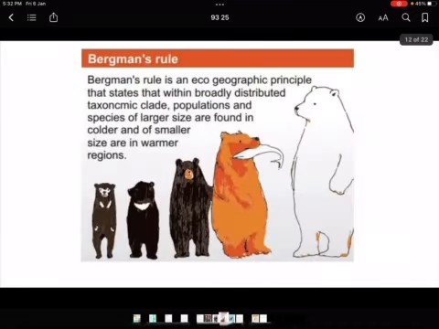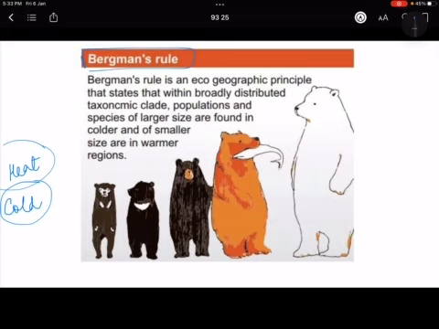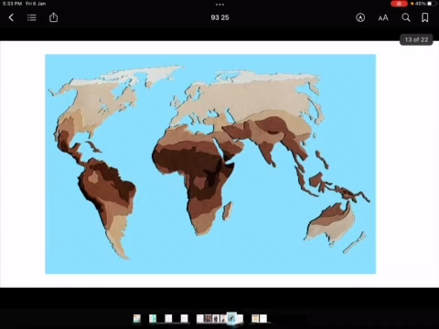Then we had studied yesterday also the two biological rules which are equally applicable to heat as well as cold, because they talk about both of them, that is the Bergmann's rule and Allen's rule. So what does Bergmann's rule say? It says populations and species of larger size are found in the colder regions. That means the body size increases in the colder regions, as compared to smaller size in the warmer regions. So this is the one thing that we had studied yesterday.